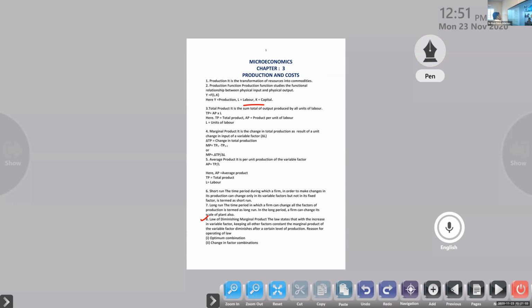Production is the transformation of resources into commodities. Production function studies the functional relation between the physical input and the physical output. So output is equal to a function of L and K. For profit, we will use a notation, what is that? Pi, right? Pi. Clear. Keep that in your mind.